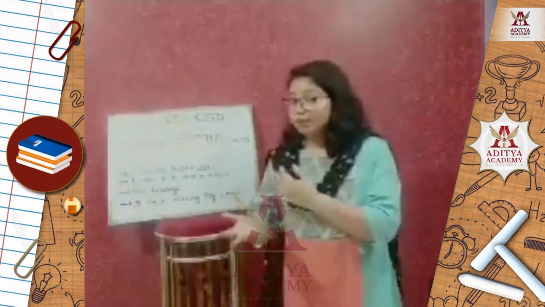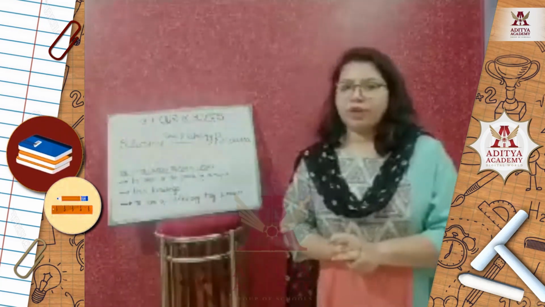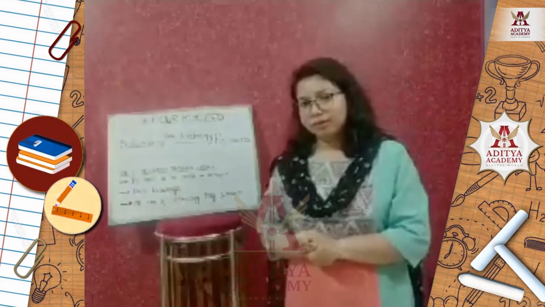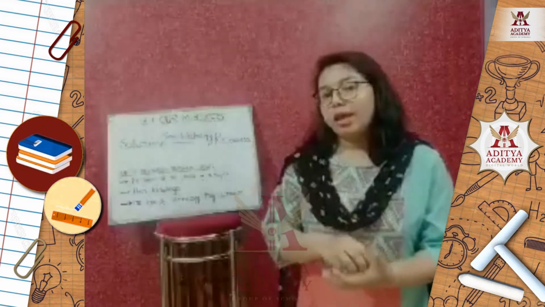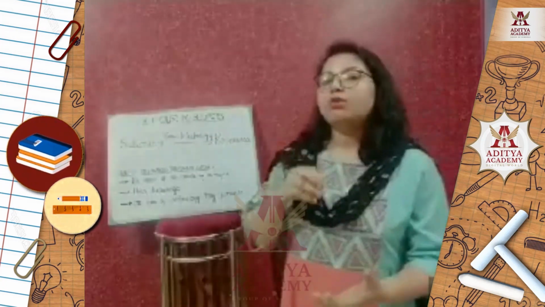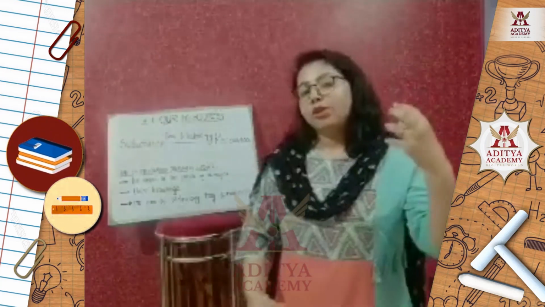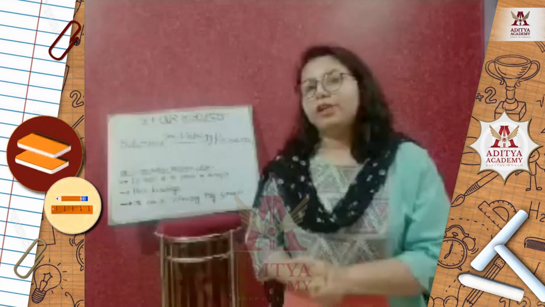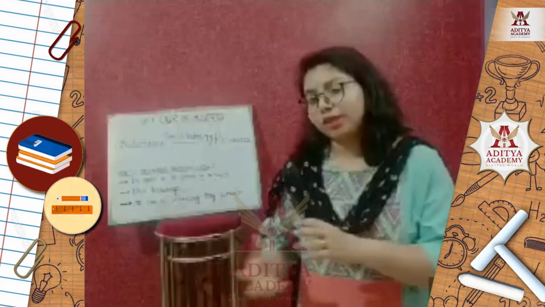Example, already in the beginning of the chapter I have given you this example. The waterfalls in Africa. There are numerous waterfalls in Africa. But as we know, Africa doesn't have that kind of technology to harness the force of the falling water to convert it into hydroelectricity. That is why this is a potential resource for the country of Africa. So here is the definition of the potential resource.